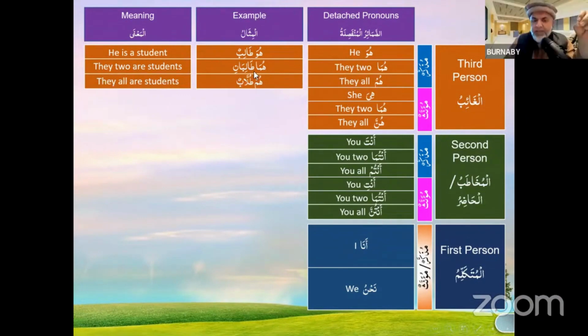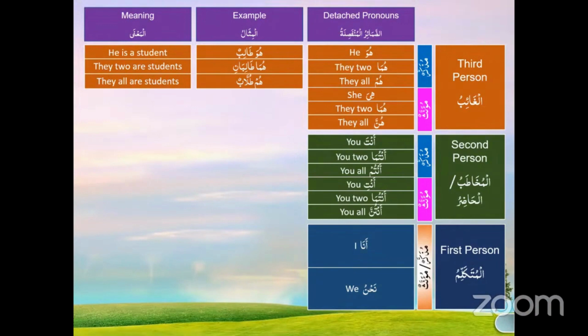So you see the gender and the number play a role in the sentence. That's why you were learning. Why do I need to care about gender, number, status and type? Because they all matter when you are making sentences. Agree? Could you say huwa tullabun?